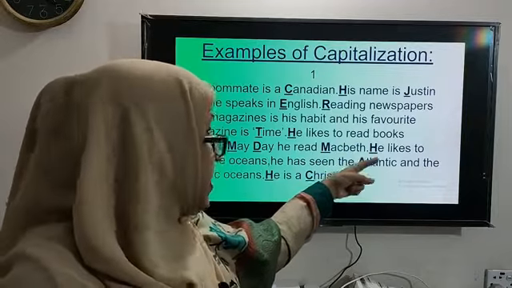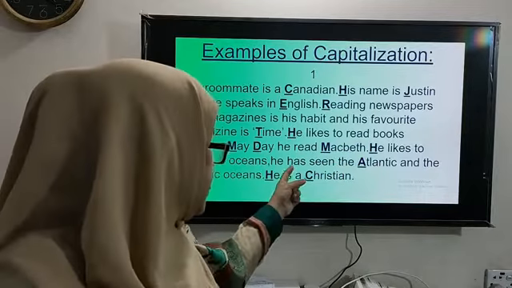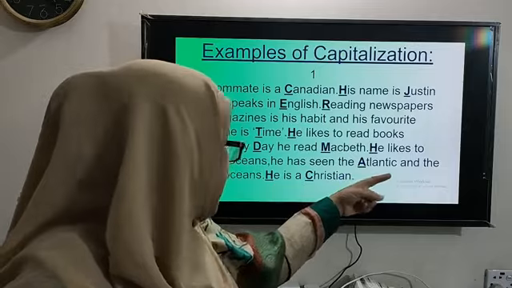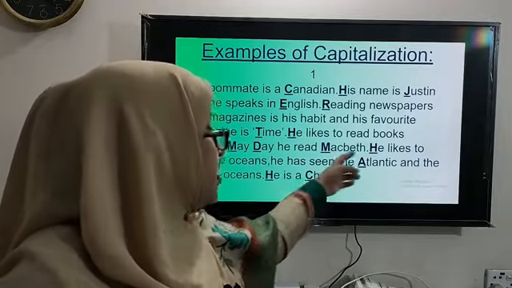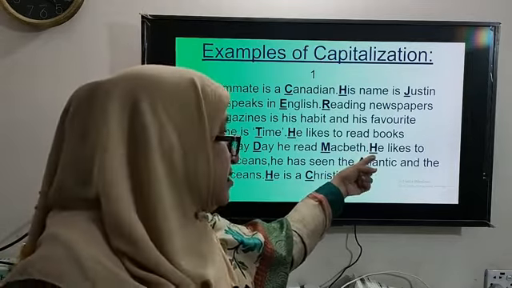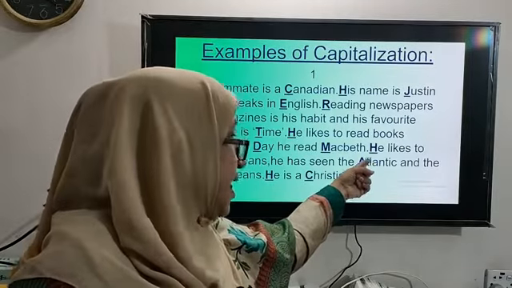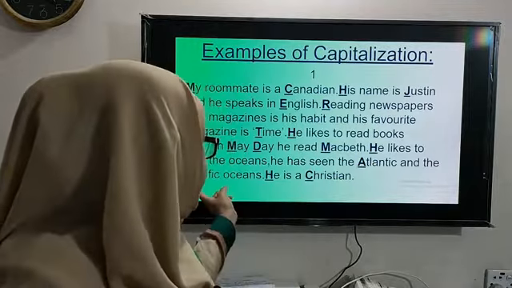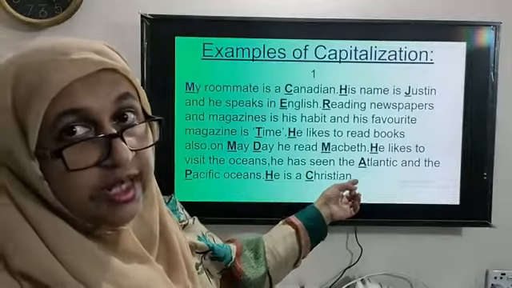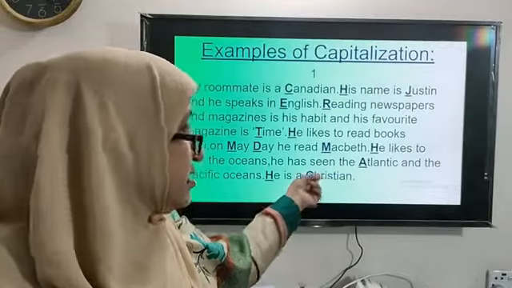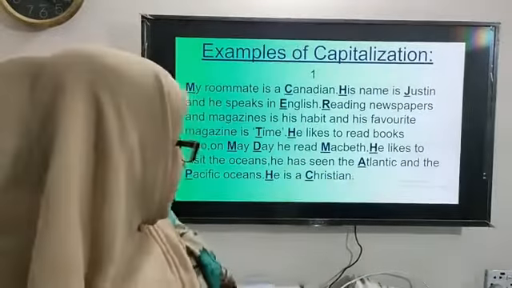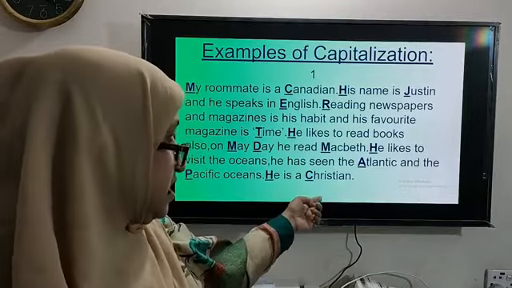Next sentence, he likes to visit the oceans. He has seen the Atlantic and the Pacific Oceans. So he begins another sentence, H is capitalized, and A and P, which shows the names of some oceans, they are also capitalized. The last sentence, he is a Christian.